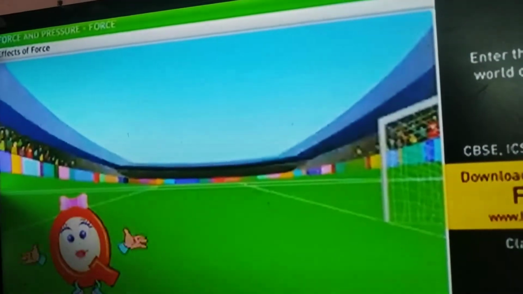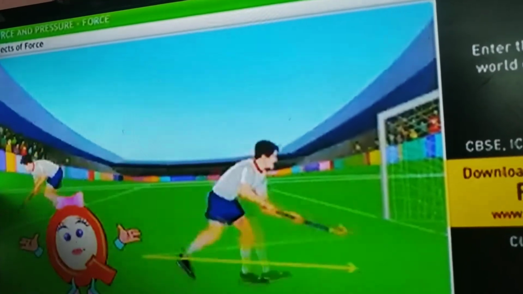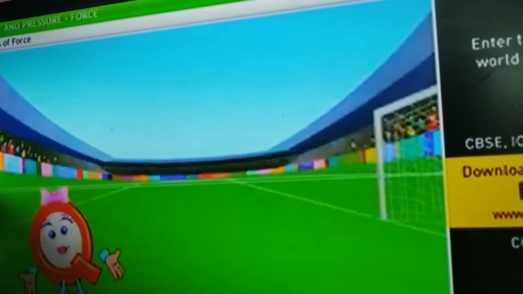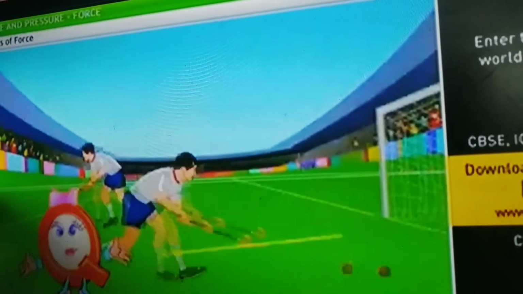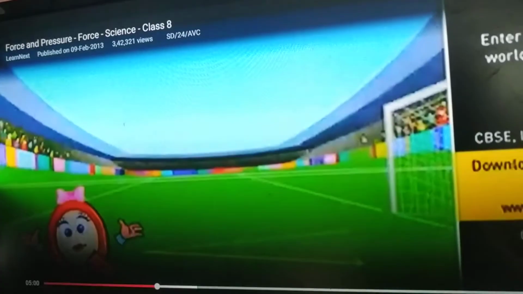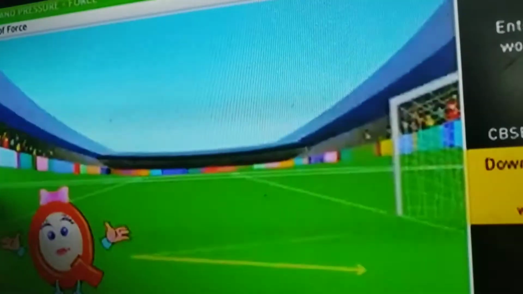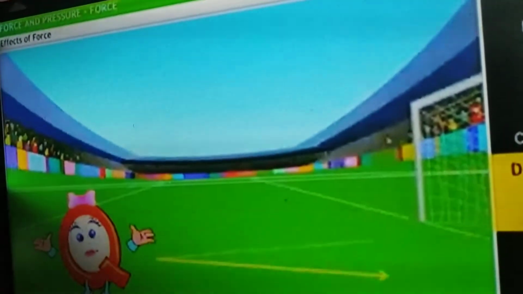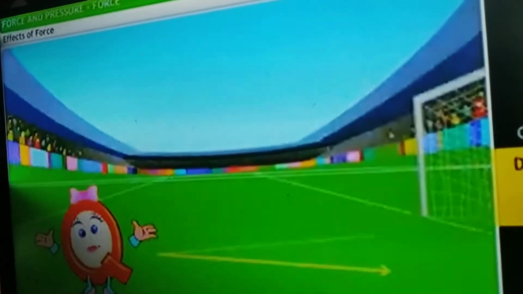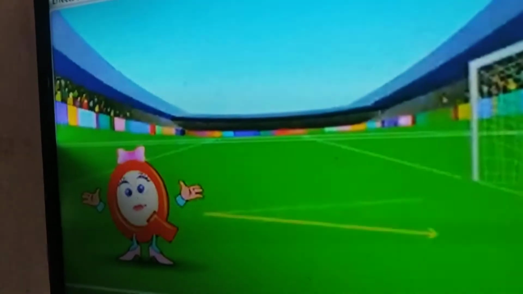What are the boys doing? They are playing hockey, right? Here the boys are trying to change the direction of the ball.